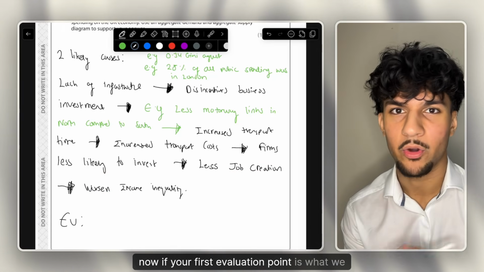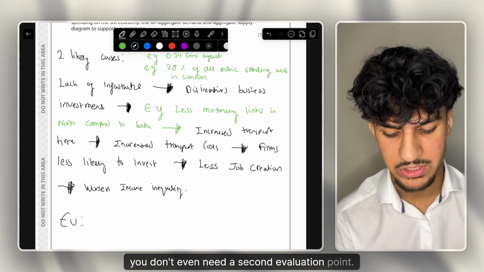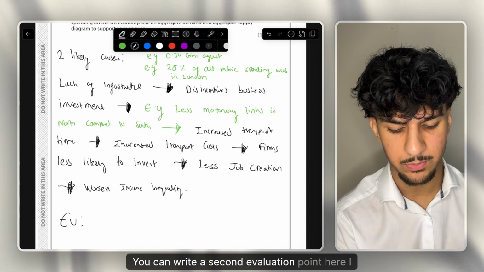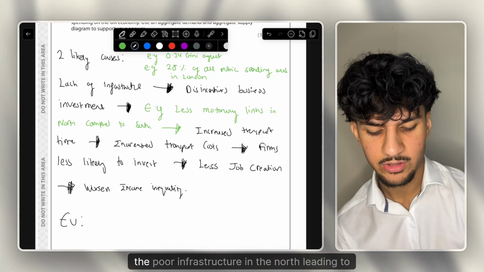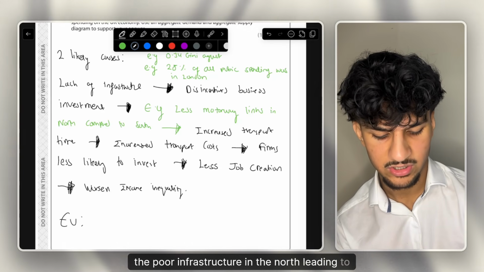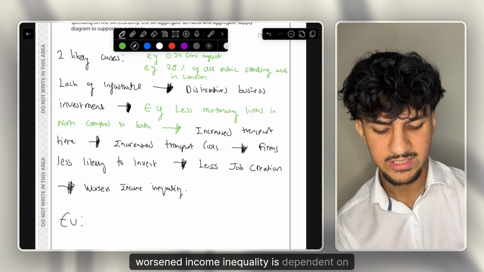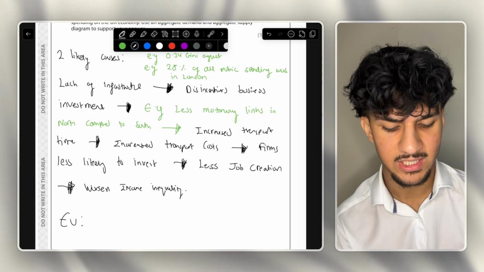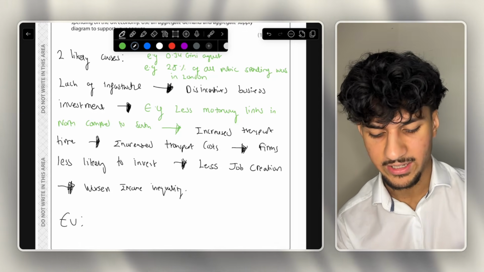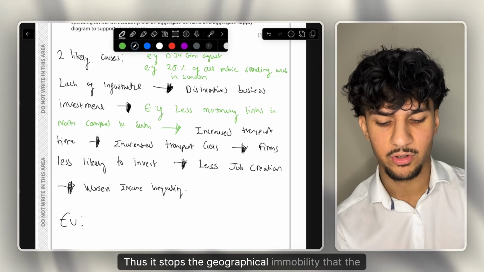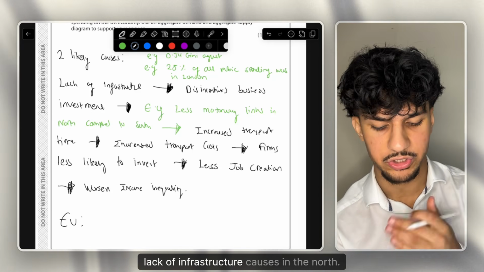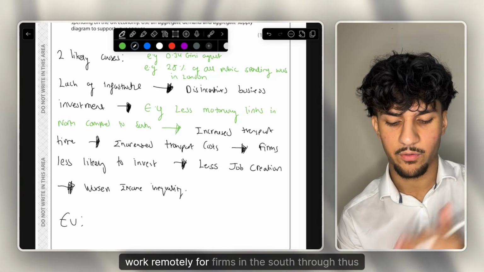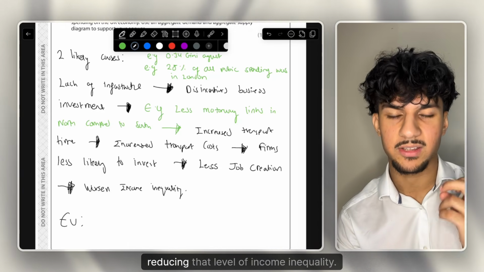Now if your first evaluation point is what we mentioned, you don't even need a second evaluation point, but if you have good timekeeping and a bit more time, 100% you can write a second evaluation point here. I would say, however, in evaluation, the poor infrastructure in the north leading to worsened income inequality is dependent on technological change. As the UK's exports are primarily service-based, a lot of this work can be done online, thus it stops the geographical immobility that the lack of infrastructure causes in the north. Thus individuals living in the north can work remotely for firms in the south.